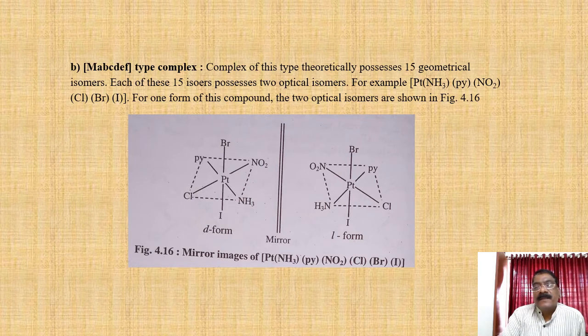For example, [Pt(NH3)(Py)(NO2)(Cl)(Br)(I)]. For one form of this compound, the 2 identical isomers are shown. See this particular isomer, it shows its D isomer as well as its L isomer, that is D form, L form. Optical isomerism is possible in all these 15 complexes. We have to change the position of the ligands, and we can get all the possible isomers for these complexes.